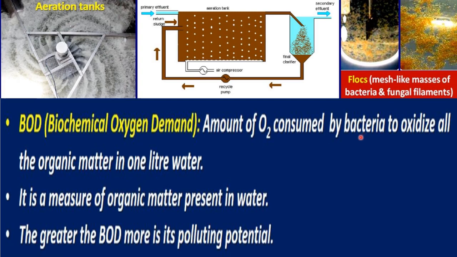If there will be more organic matter, more oxygen will be required by bacteria to consume that. That's why we can say BOD represents the organic matter present in water, or the pollution state of the water. BOD is a measure of organic matter present in water, whether it is less or more. So the greater the BOD, the more is its polluting potential, meaning water is more polluted.